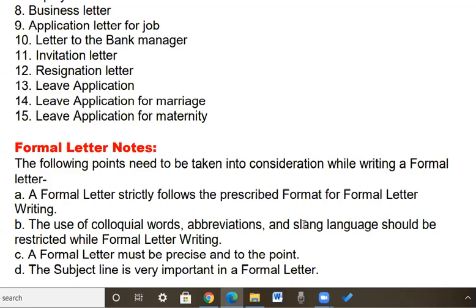Colloquial words are average slang language like okay, WhatsApp.